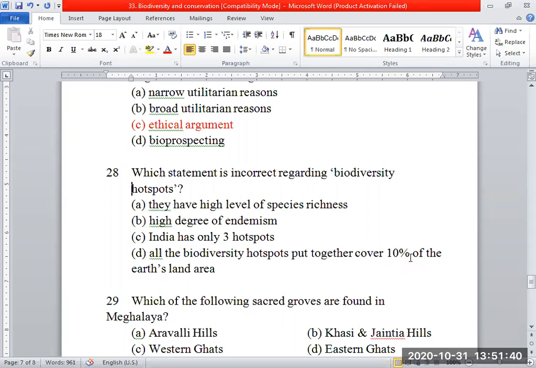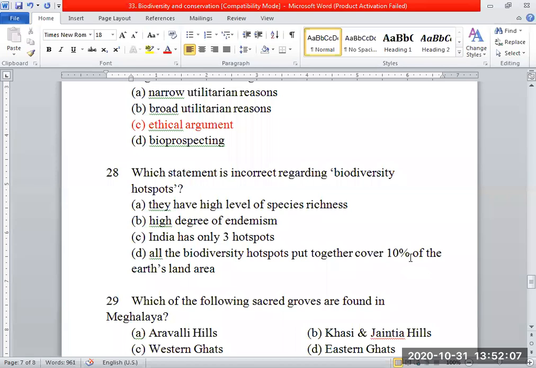So what is asked here? Which statement is incorrect regarding biodiversity hotspots? First of all, after reading the textbook, we'll find the textbook sentences and come to know what is correct. Then when we know what is correct, automatically we can select the incorrect option.